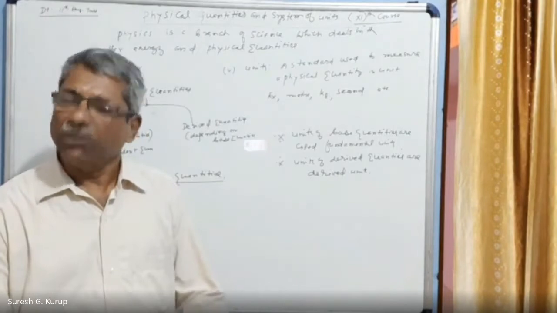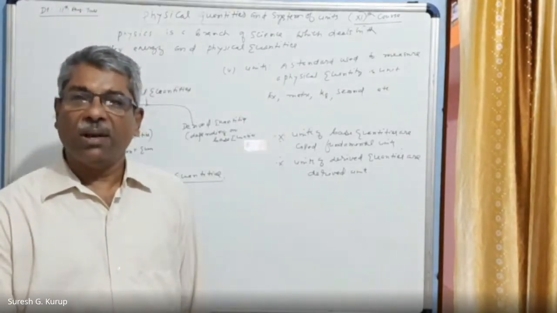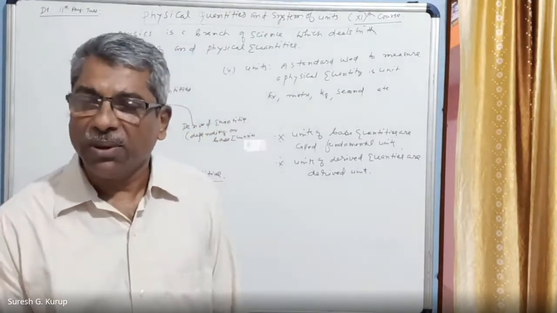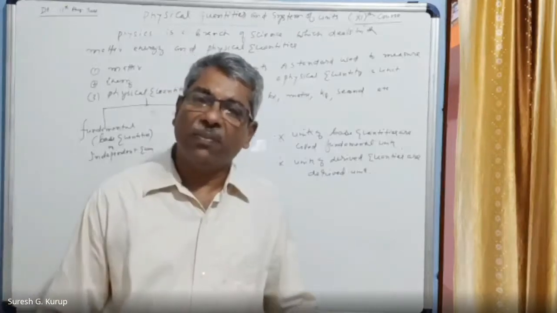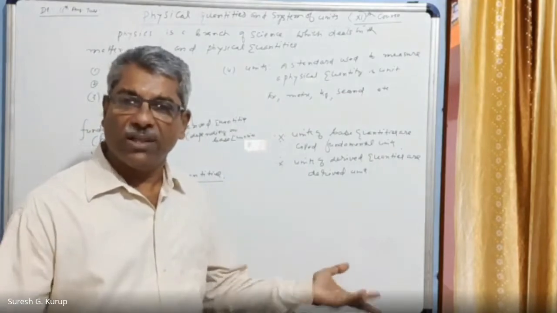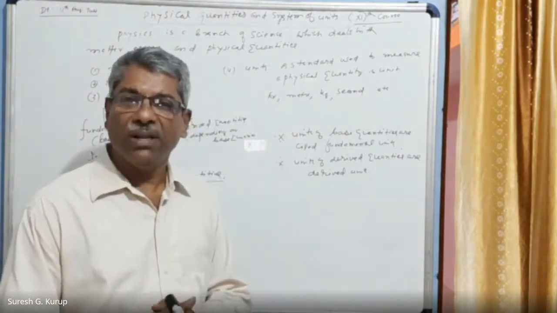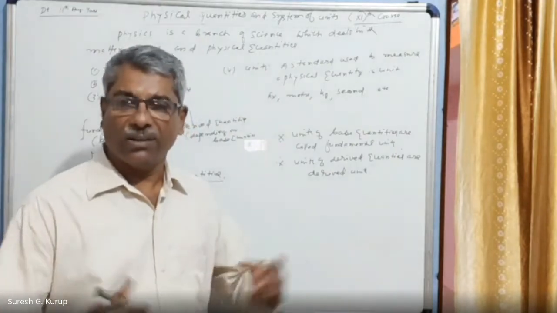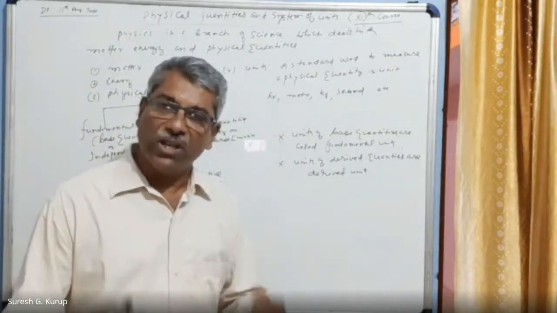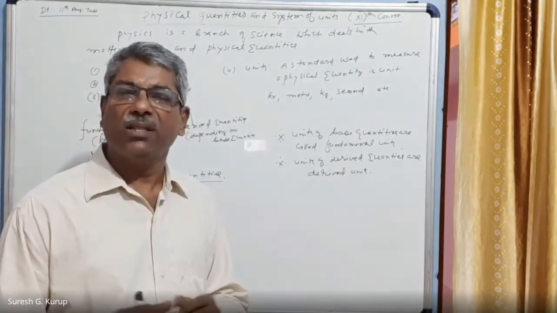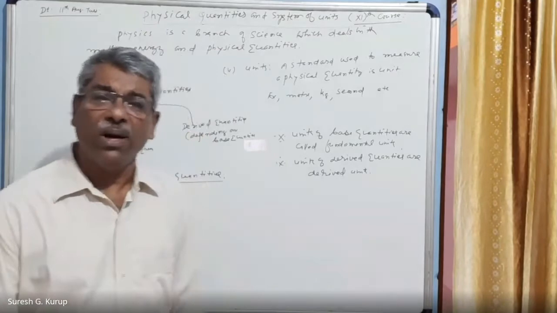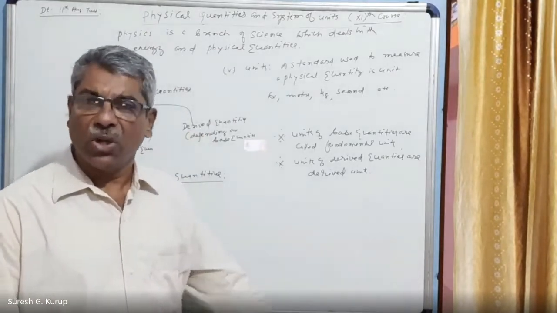And also, it deals with energy, because matter itself can be energy. According to Albert Einstein, matter itself is energy, right? Both are interconvertible. So what is matter? Even a student of class 6 can say that matter is something that has a mass and occupies some space, right? What is energy? Energy is a physical quantity. Energy is something that enables us to do work. Actually, work is energy and energy is work.